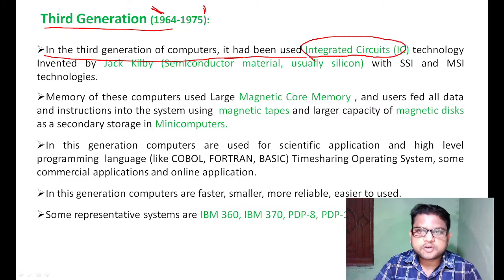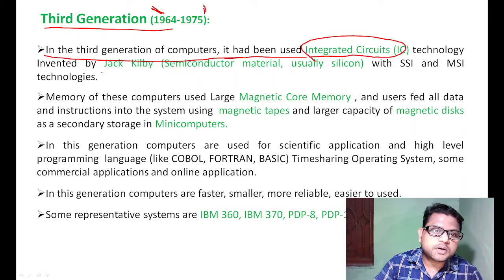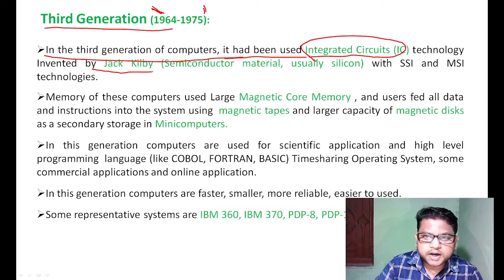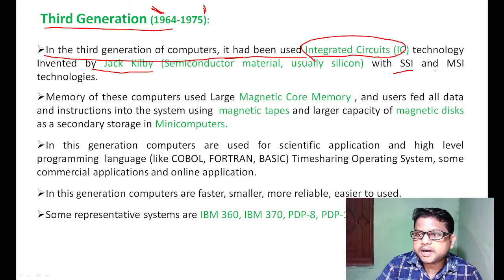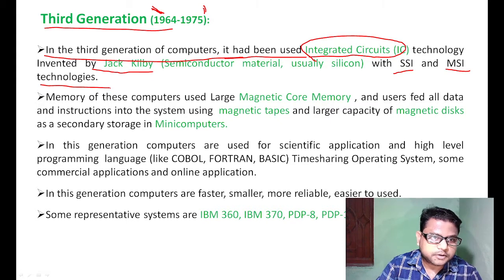IC was invented by J. Kilby. It is a type of semiconductor, normally made up of silicon. SSI, small scale integration, and MSI, medium scale integration technology were also used.